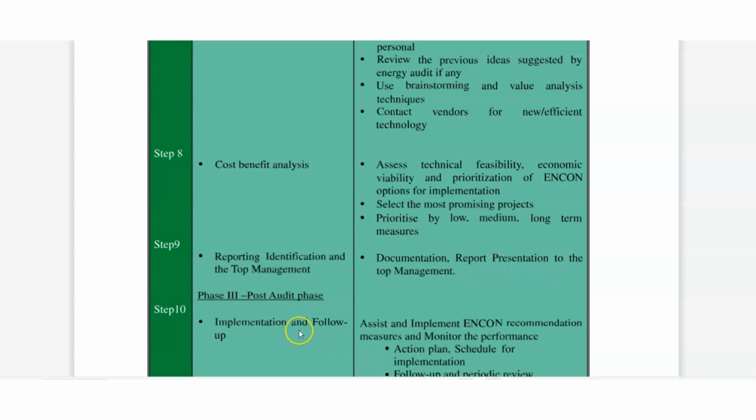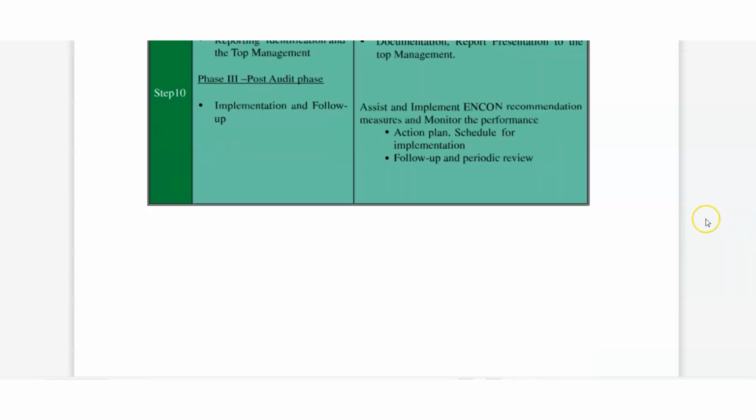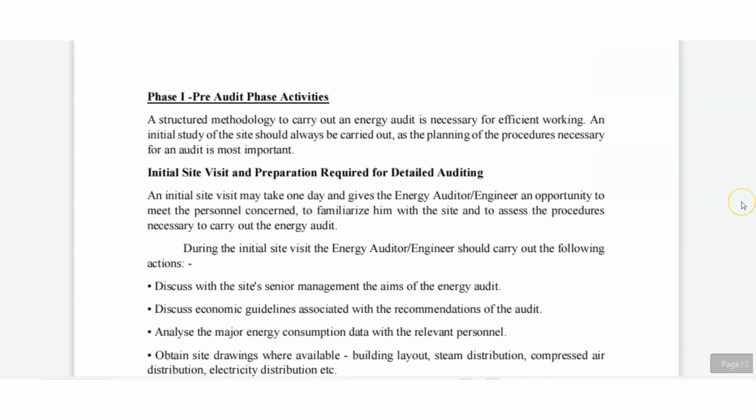And what is phase 3? Post audit phase. In the post audit phase, what will we do? Implementation and follow up we will do. In this step we will do implementation. After that we will do follow up, assist and measurement, ENCON recommendation measures and monitoring of performance, action plan. Schedule for implementation we will do, and follow up and periodic review we will do in this case.